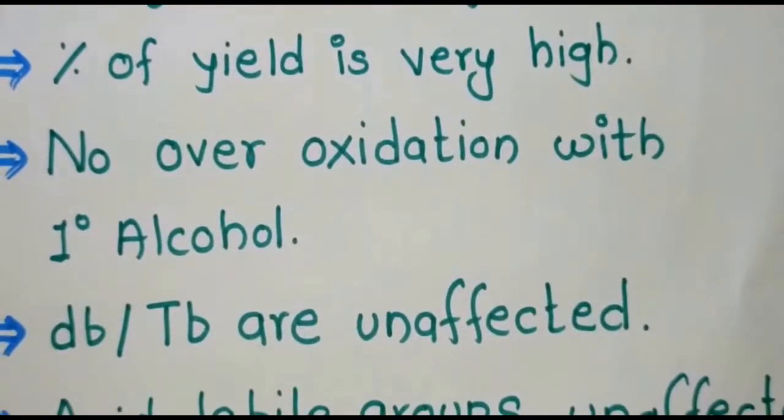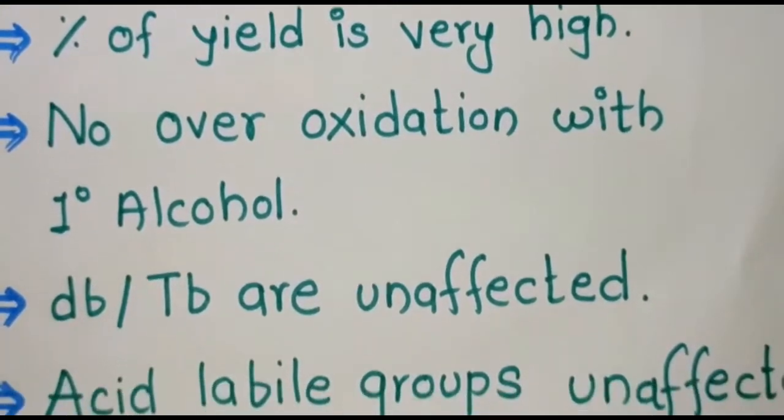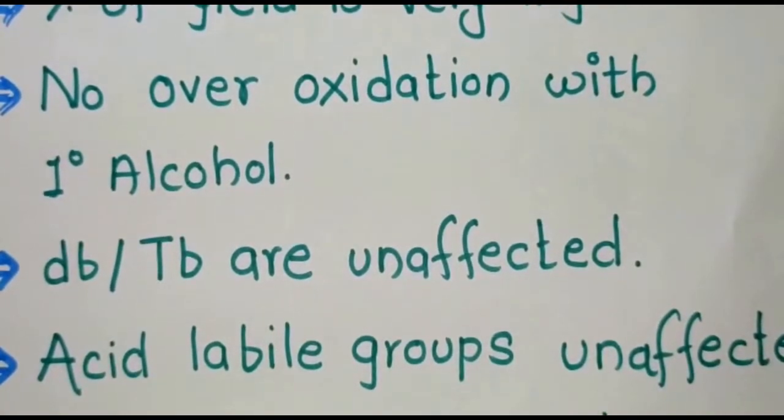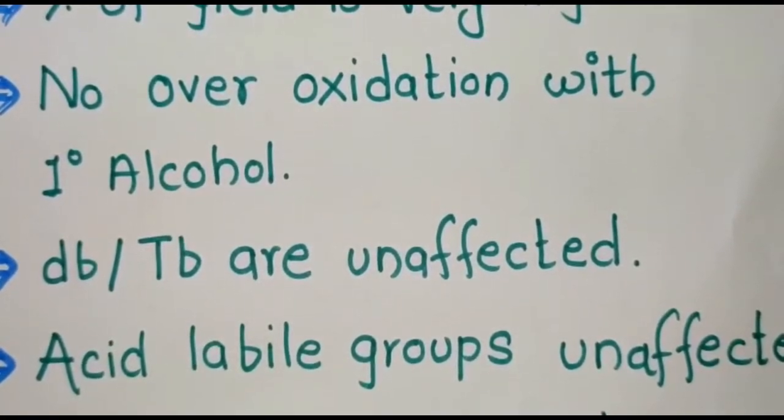Here you can see that the double bond and triple bond are unaffected during the reaction. When the substrate contains a double bond or a triple bond, they are unaffected. The acid labile groups present in the substrate are also unaffected. So there will be no reaction with the acid labile groups, the double bond or the triple bond. It only oxidizes the alcohol.